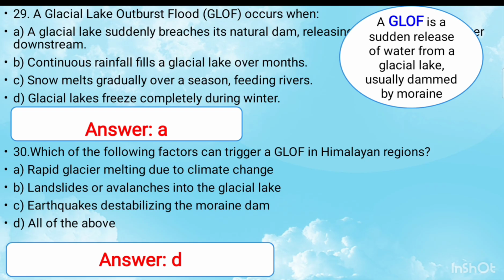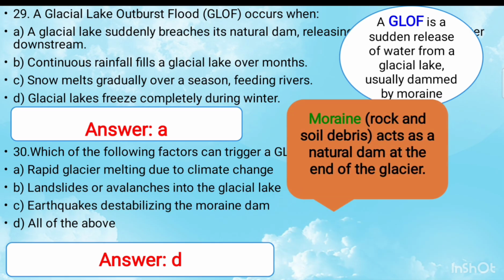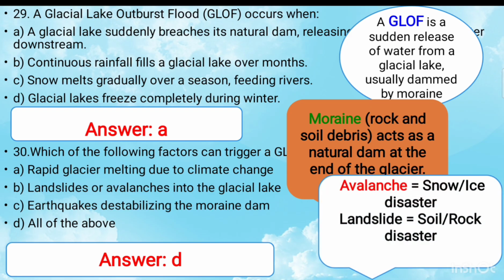What is GLOF? GLOF is a sudden release of water from a glacial lake, usually dammed by moraine. But what is moraine? Moraine is rock and soil debris, acting as a natural dam at the end of the glacier. Next, avalanche is a term that was mentioned in question number 30.